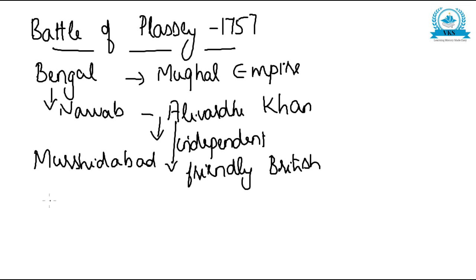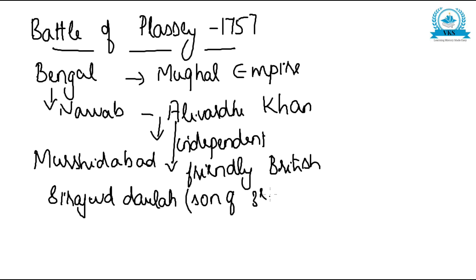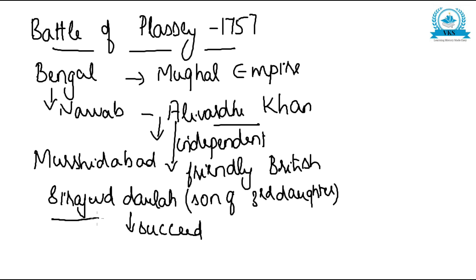After Alivardi Khan, he nominated Siraj ud Daula. Siraj ud Daula was the son of his third daughter. Alivardi Khan did not have a son, so he nominated Siraj ud Daula to succeed him. And Siraj ud Daula became the Nawab of Bengal in 1756.